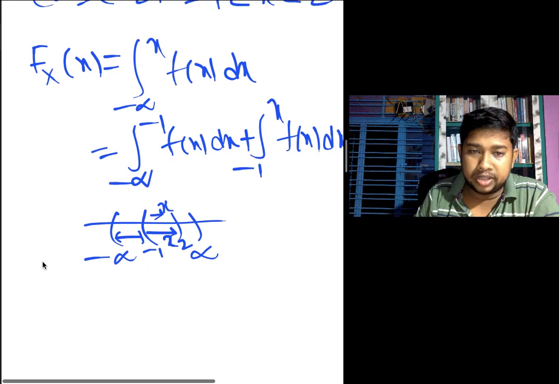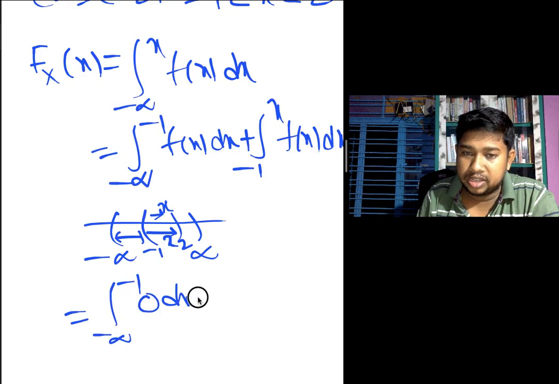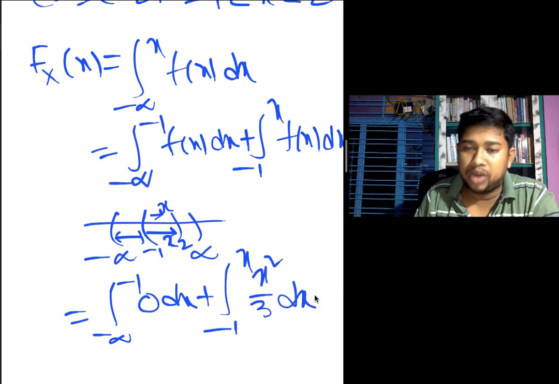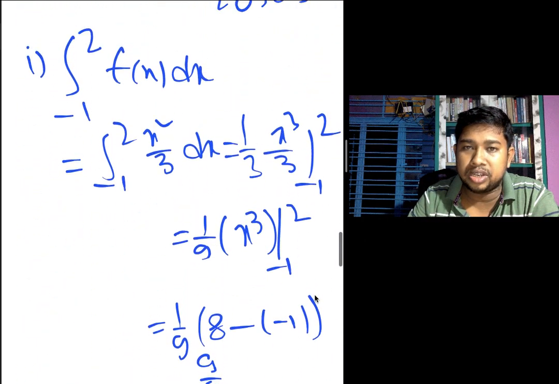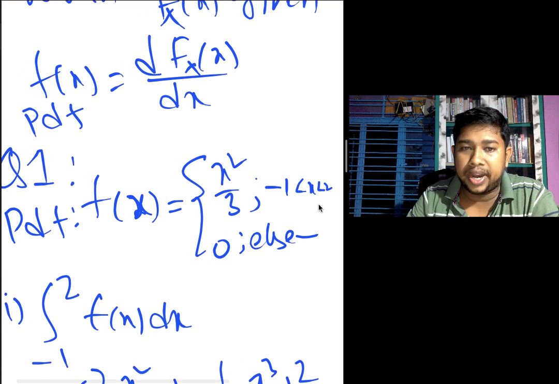So we obtain the integral from minus infinity to minus 1 of 0 dx, plus the integral from minus 1 to x of x square by 3 dx. The value is given in the question: f(x) is given only for minus 1 to 2.